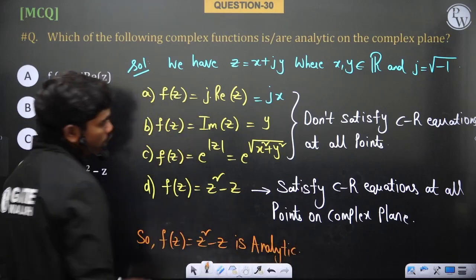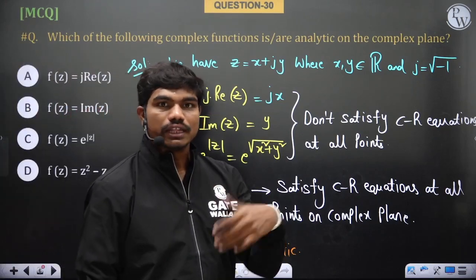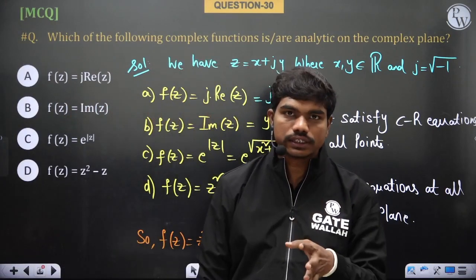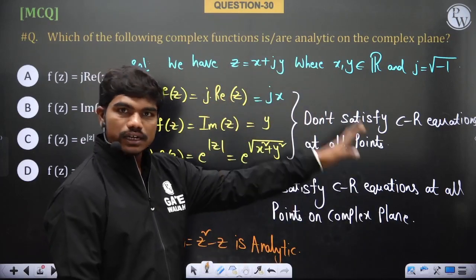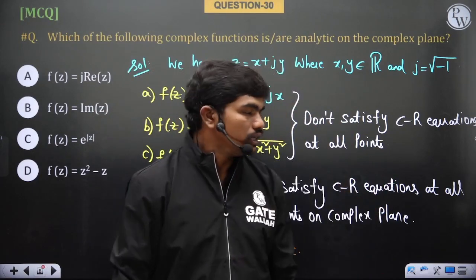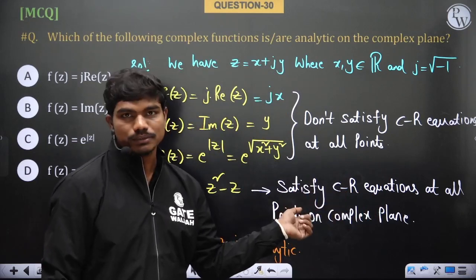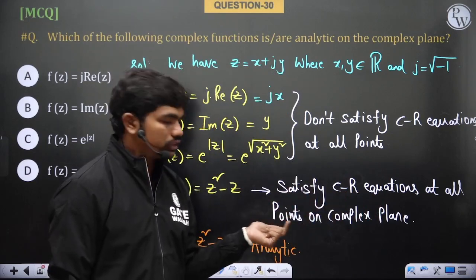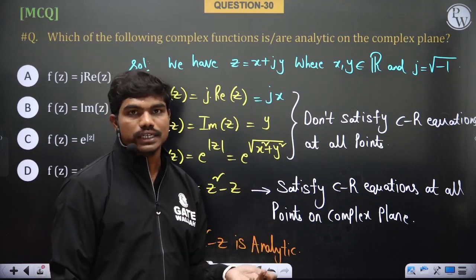Clear? Because see, also one more important point, if Cauchy-Riemann equations are satisfied, then the function need not be analytic until the derivatives are continuous. Okay, but here in this case, if function is analytic, then ultimately Cauchy-Riemann equations have to be satisfied. If Cauchy-Riemann equations are not satisfied, then ultimately it's not analytic. But here you can ask me, because they are satisfying the Cauchy-Riemann equations, but still are the derivatives continuous? This is a polynomial function, so there is no issue with derivatives at any point. At all the points derivatives are continuous.